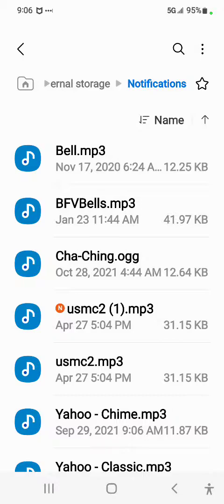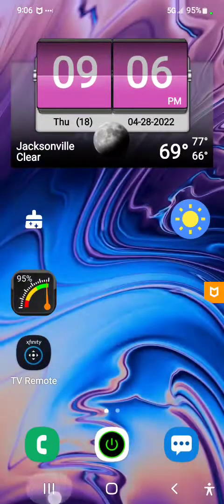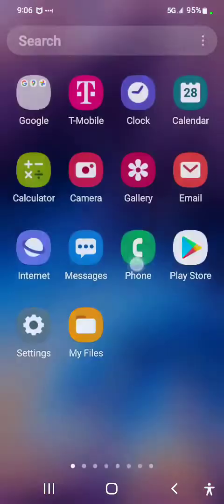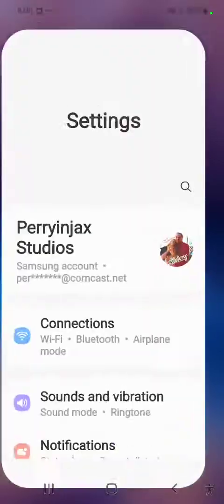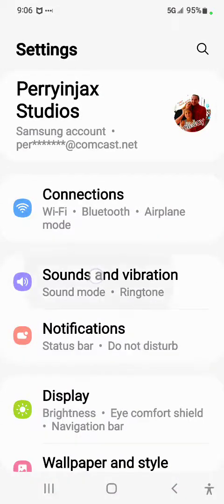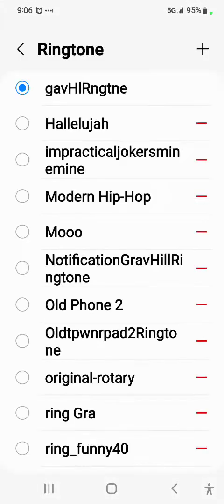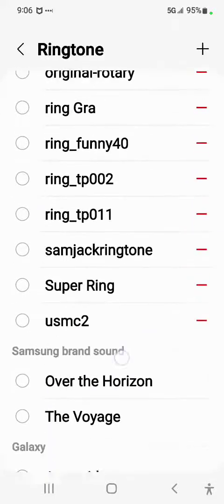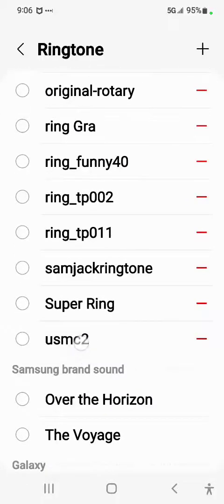So now when we go to our sounds folder, our settings to set our ringtone, it will be in the list. Sound and vibration, ringtone. Alright, watch, it'll be in the list because we put it in that folder. See, there it is right there.